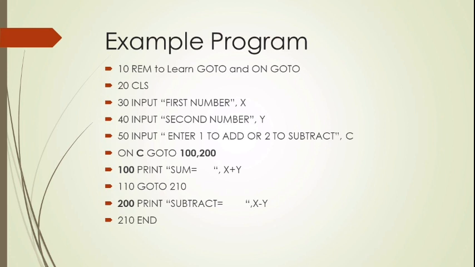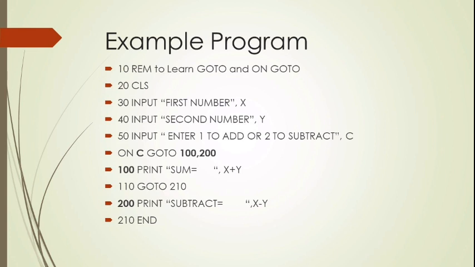Okay. So first, 10 REM. REM is a remark statement. That is, the program will ignore this first line. It is only for our programmer's understanding. REM means remark statement. That is, what this program is about: to learn GOTO and ON GOTO. Here we can give anything after REM, so it is ignored by the program.